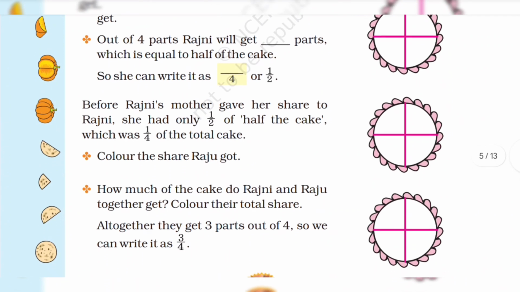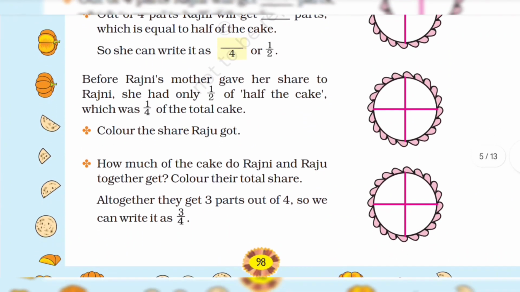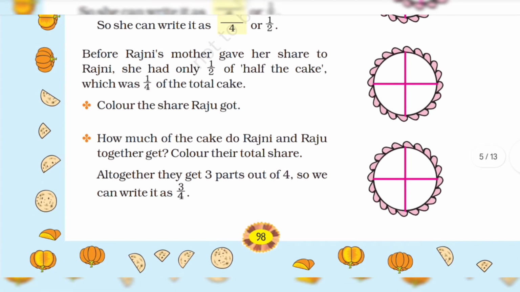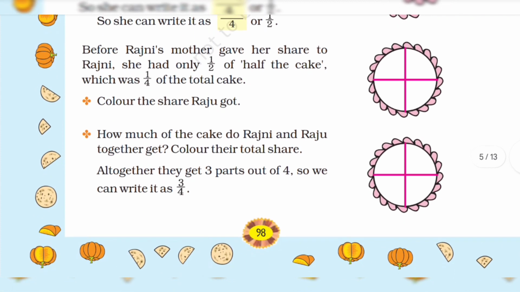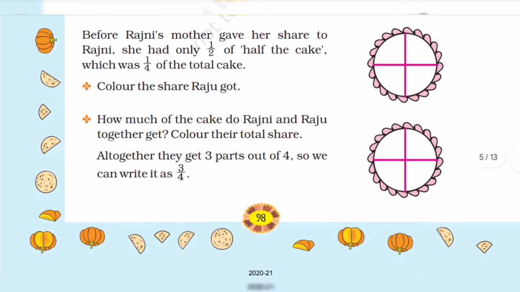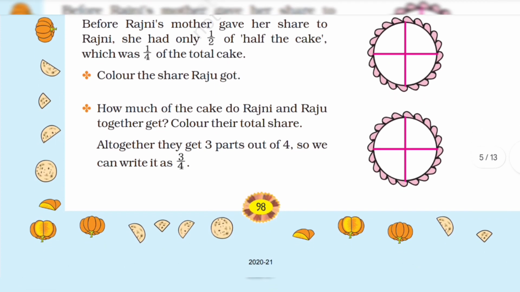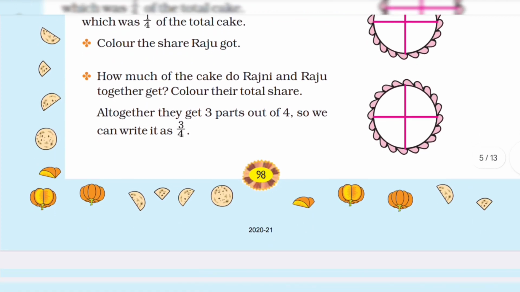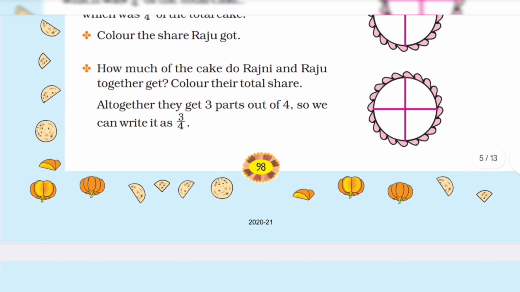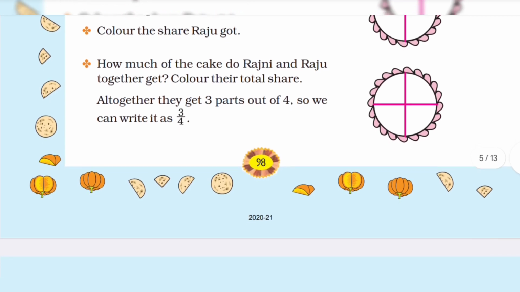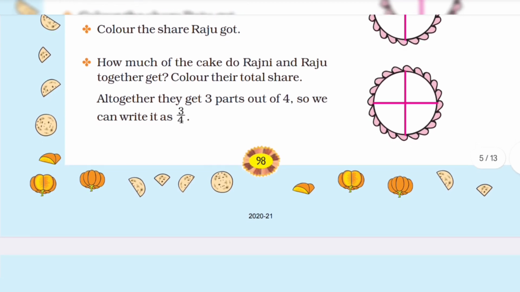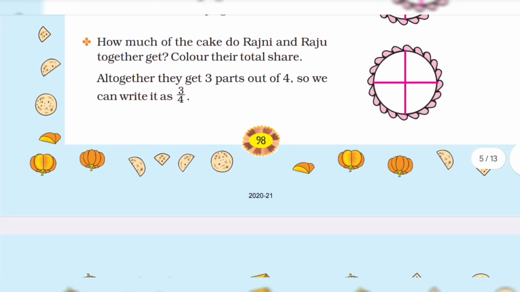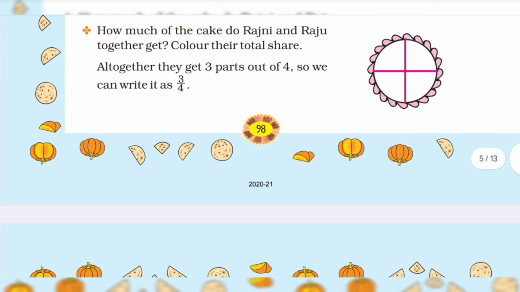Before Rajni's mother gave her share to Rajni, she had only one part, which was 1/4 of the total cake. Color the share Raju got. How much of the cake do Rajni and Raju together get? Color their total share. Altogether they get 3 parts out of 4, so we can write it as 3/4.